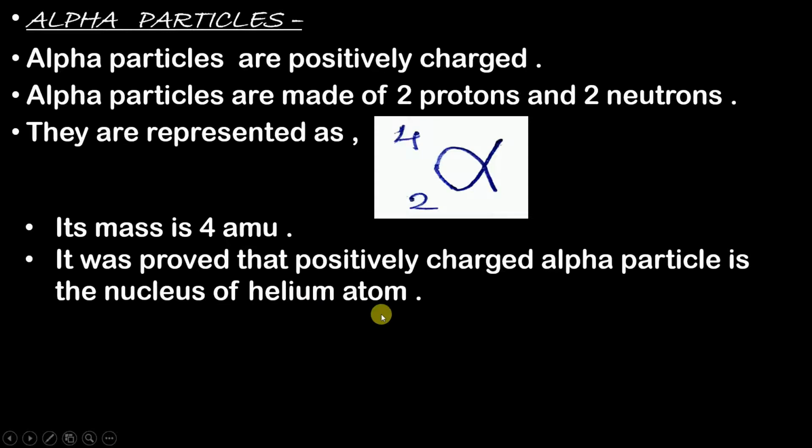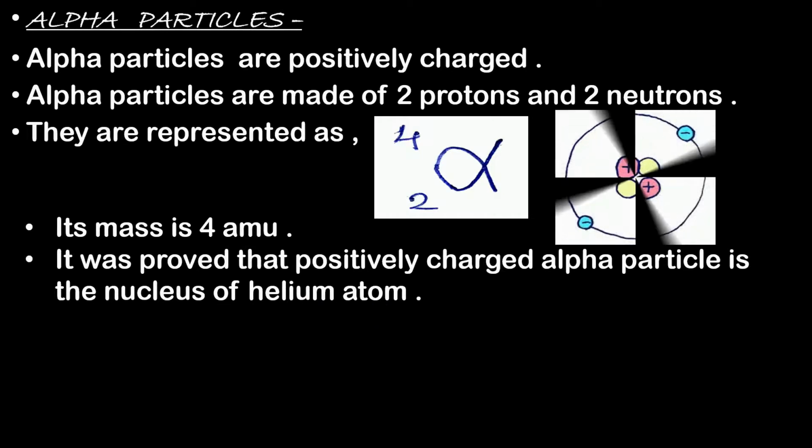Now what does this point say? See, as we all know, inside the nucleus of a helium atom, there are 2 protons and 2 neutrons, and outside the nucleus there are 2 electrons which are revolving. So what does this point state? That it was proved that the positively charged alpha particle is the nucleus of helium atom.